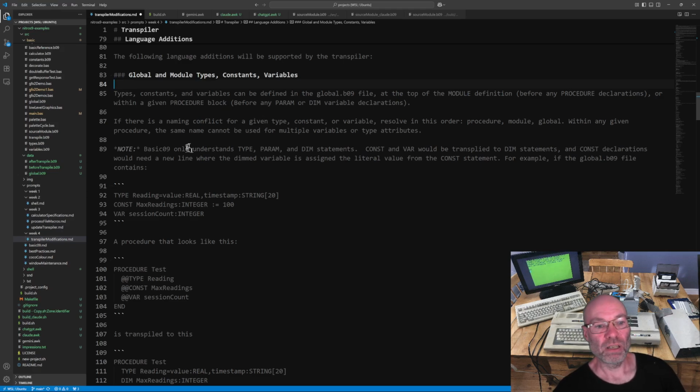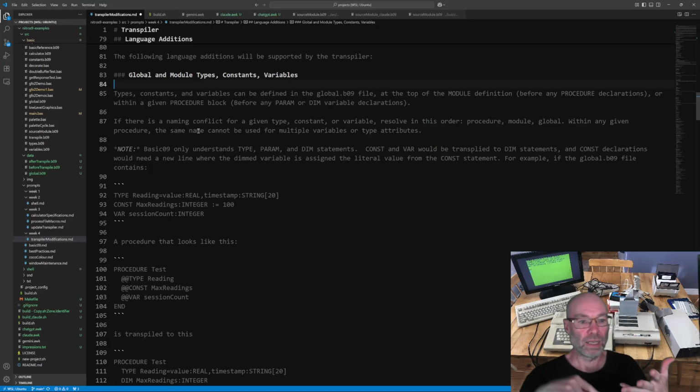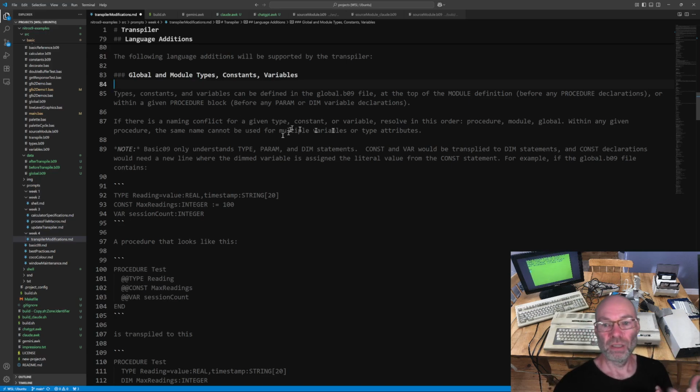This allows me to define types, constants, and variables in my pseudo Basic09 code at three different levels. If there's a naming conflict, it resolves procedure, then module, then global. So you can always override at the local level if you want to use the same name but with a different value. And I put a note in here saying it only understands type, param, and dim.